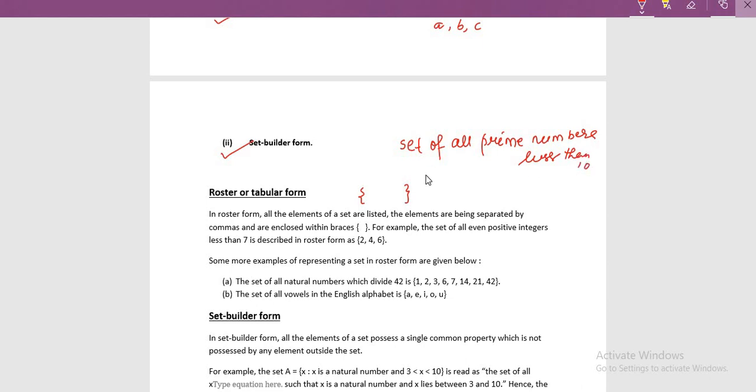Then how are you going to write? Put a curly bracket. Find out the prime numbers. What are the prime numbers? They are 2, 3, 5, 7 and this much. We will not go beyond 10 here because it is already asked that you have to find out the set of all the prime numbers which are less than 10.